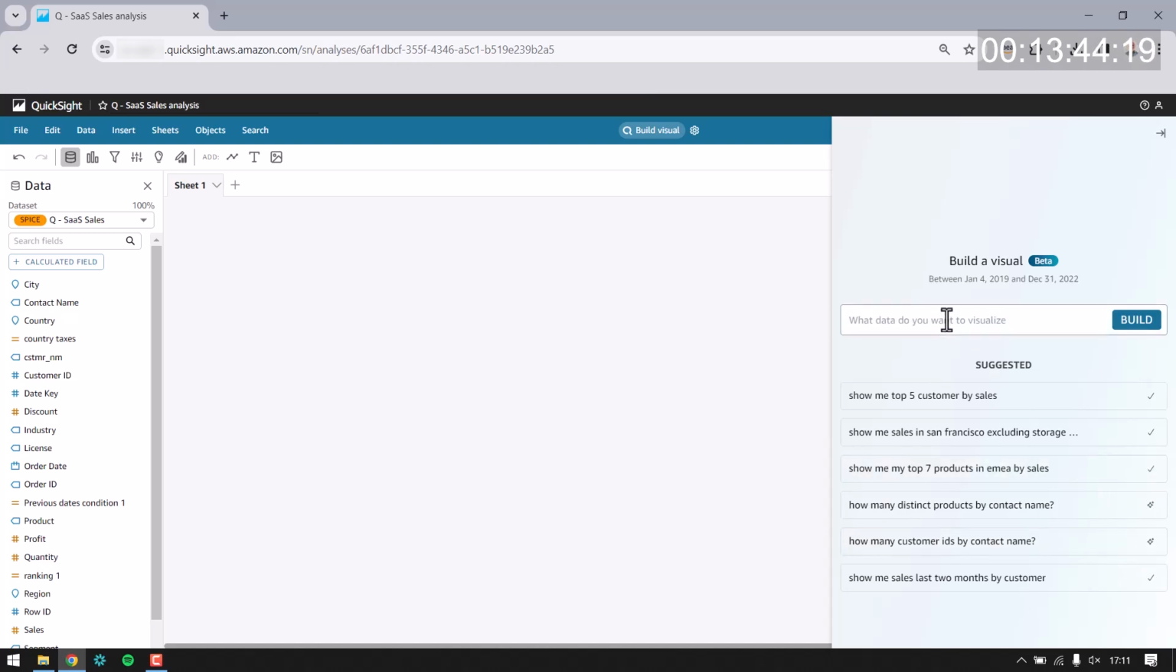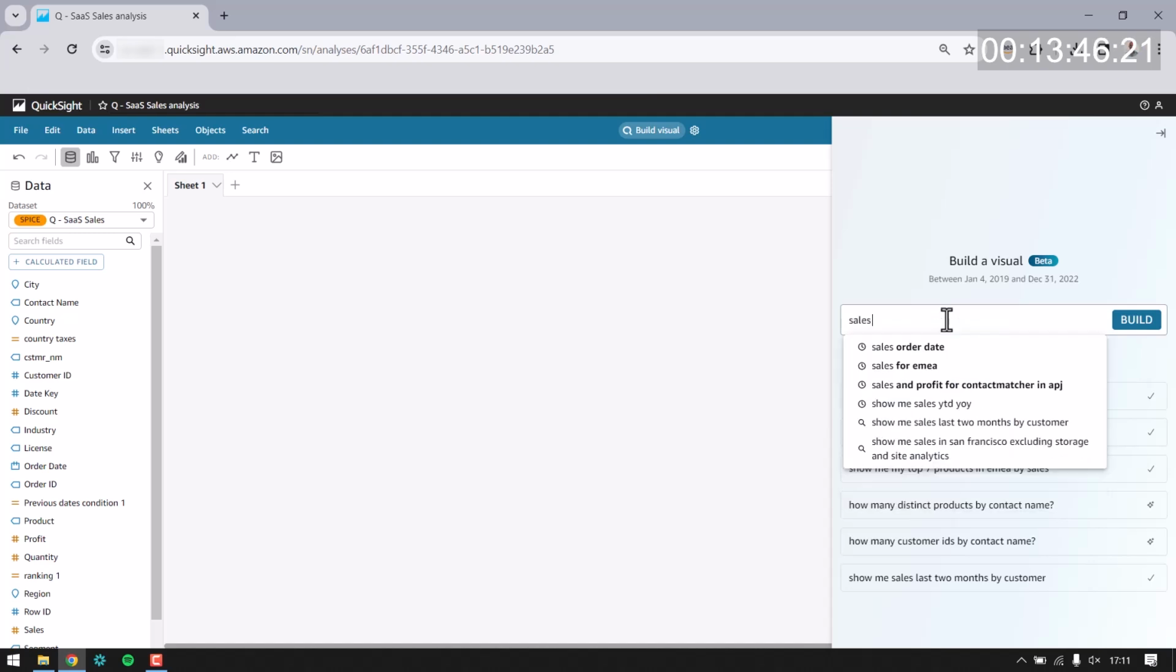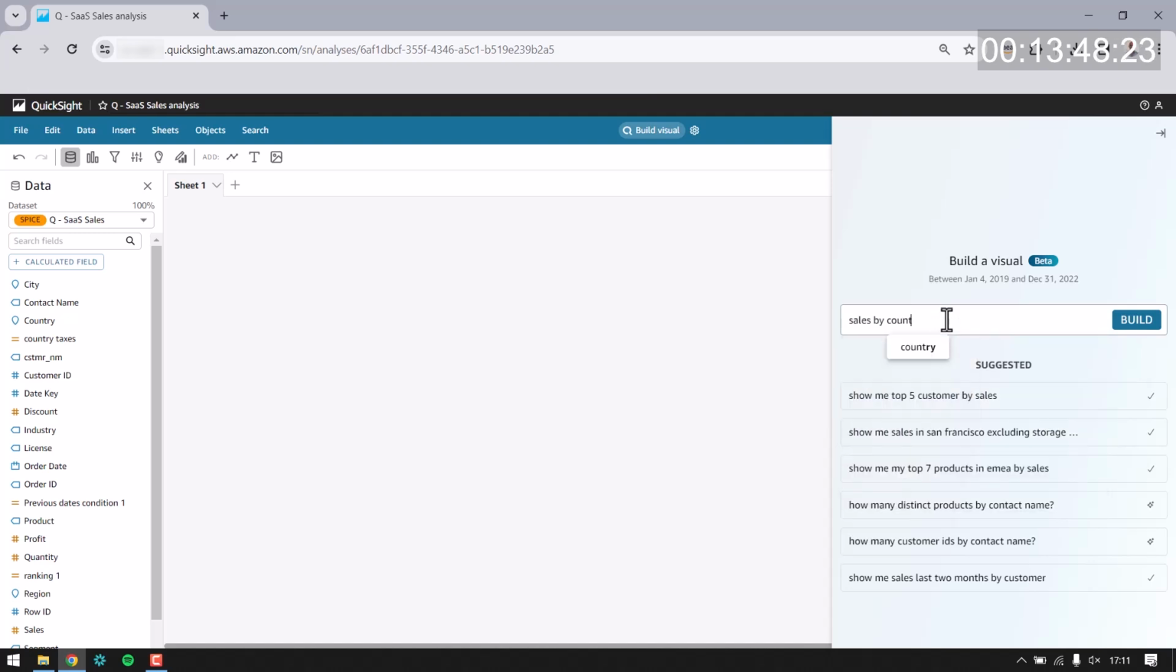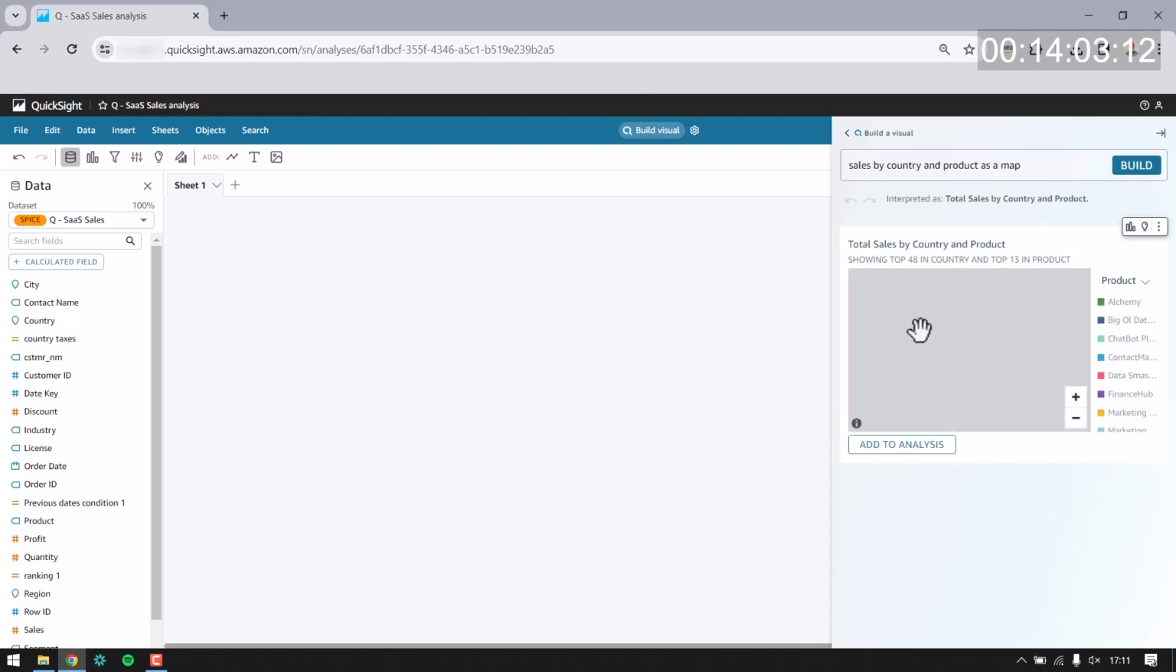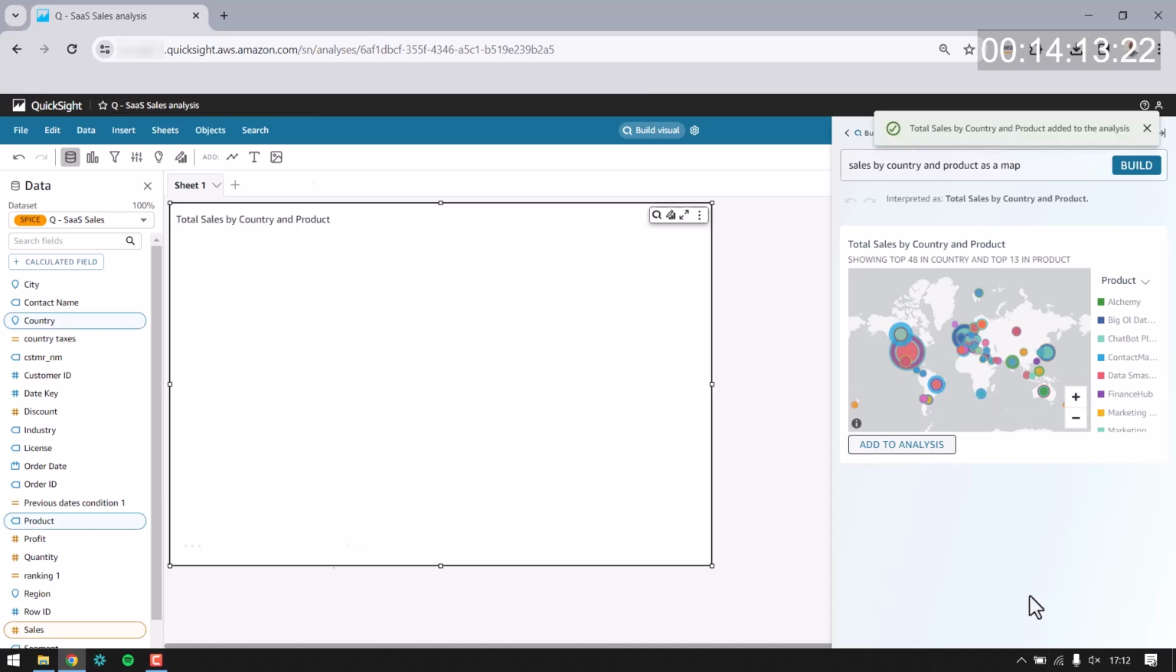I'm going to, however, go out on my own and type in what I want to see here, which is sales by country and product. And I'd like to see that as a map. Once I get through typing that, I can click Build, and Q will now generate a visual with this data on it. Once I look at my visual here, I can see that this information is exactly what I'm looking for. And I will now add this to the analysis by clicking the Add to Analysis button.